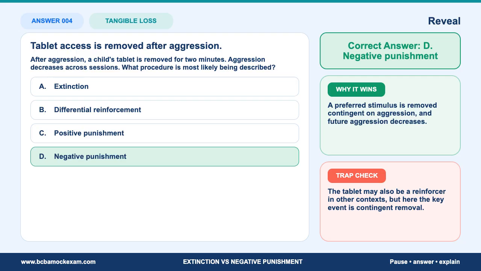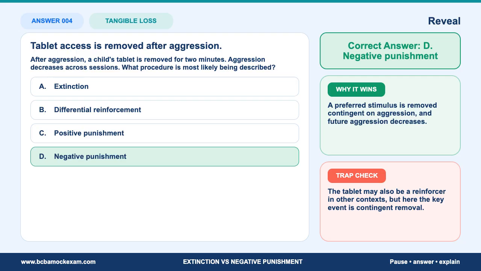The correct answer is D, negative punishment. A preferred stimulus is removed contingent on aggression, and future aggression decreases. This is the kind of item where a loose definition gives you the wrong answer. Exam note. The stem does not say aggression used to produce tablet access and now no longer does. It says tablet access is removed after aggression. That is the negative punishment structure.